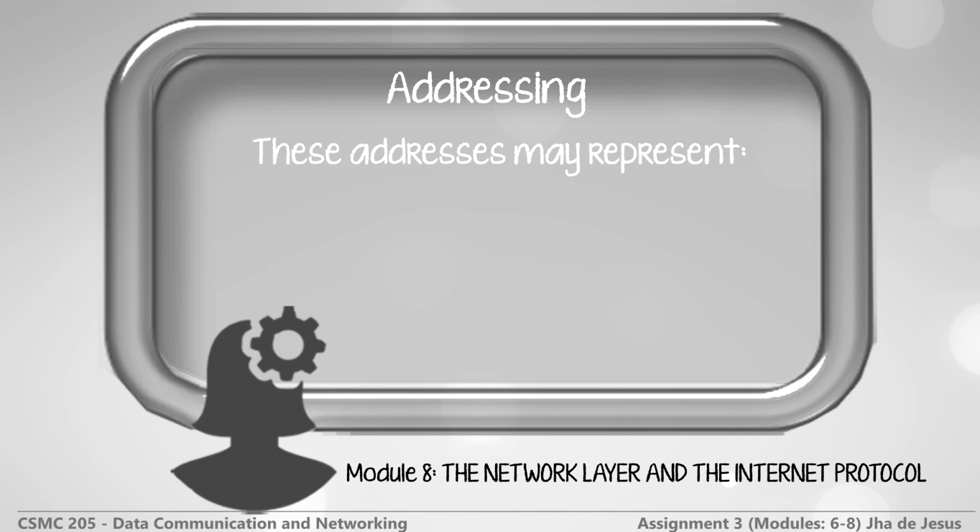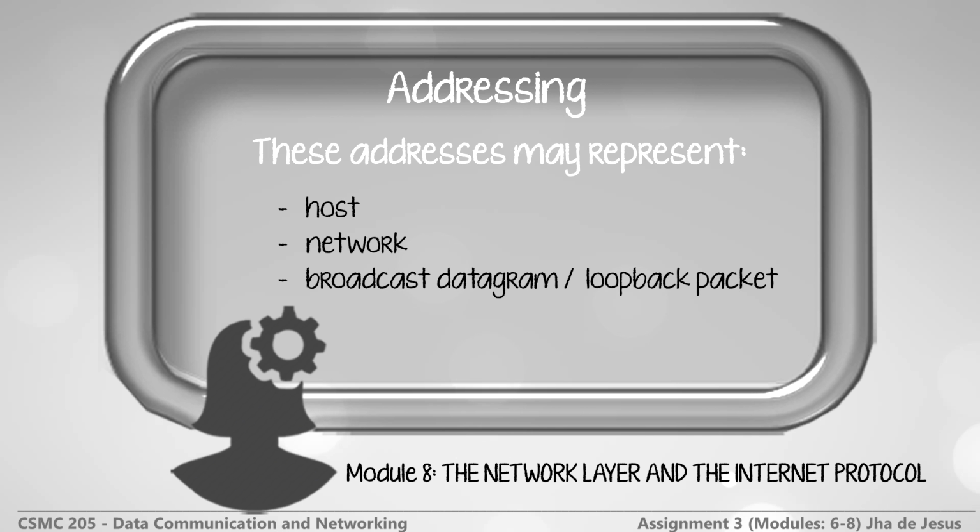These addresses may represent a host, a network, a broadcast datagram, or a loopback packet.